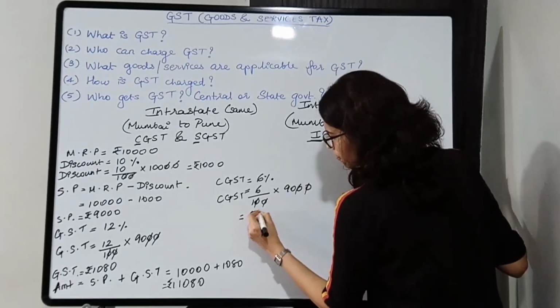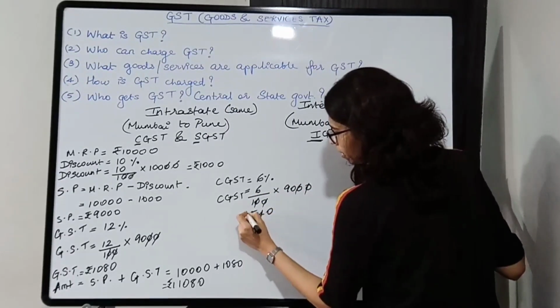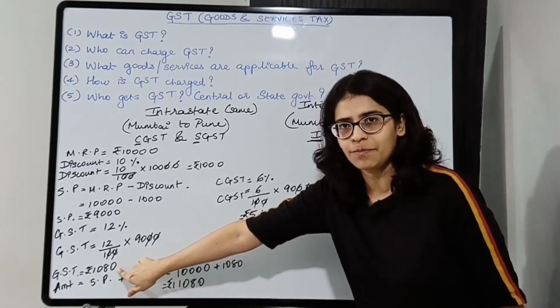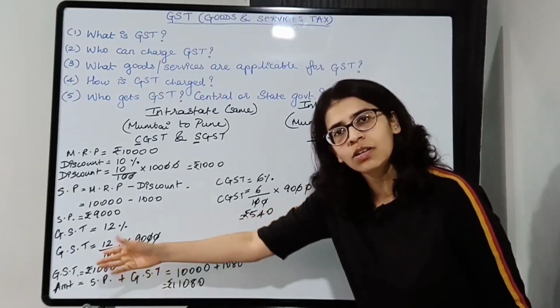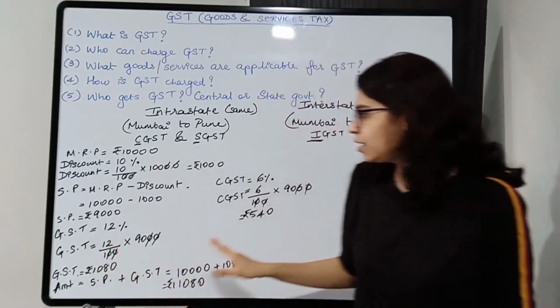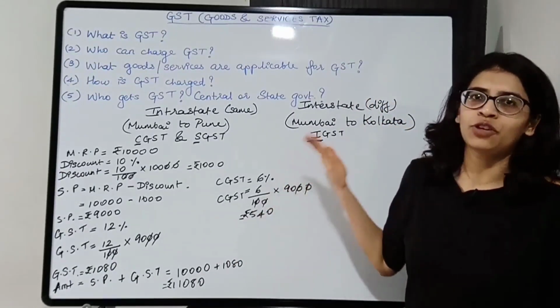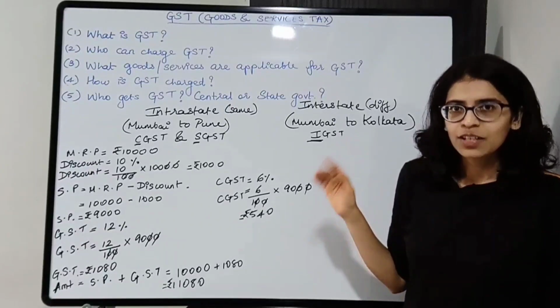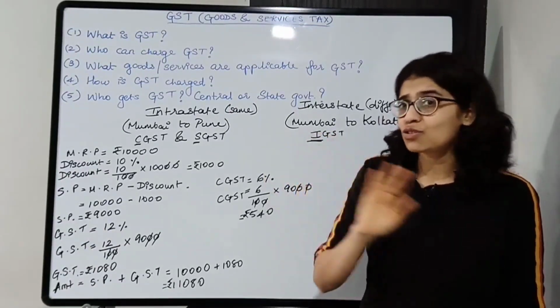That gives 54. So 540. Basically half of this GST. Okay. Divide it into two parts. Half is CGST, half is SGST. So of 1080, 540 will be CGST, 540 will be SGST. Same way you will calculate SGST. Okay, so very easy, it's not that tough.